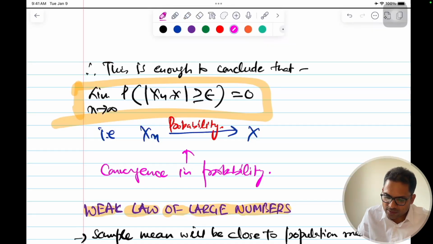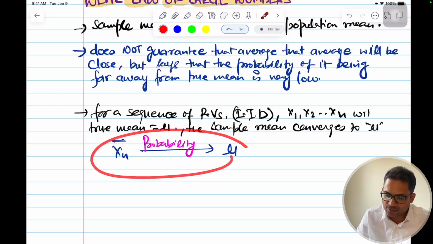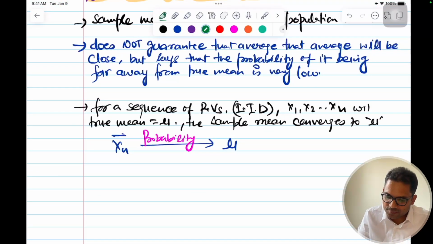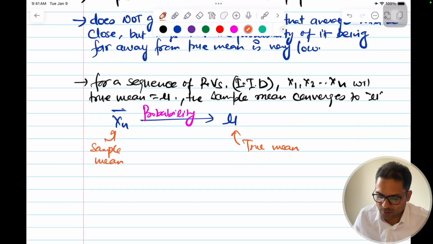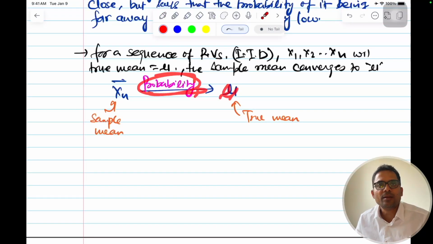This is a short form of this thing. So in short we write like this. Okay, same thing we're writing in short. So this is the short for this thing, that sample mean, and this is the true mean or population mean. Okay, so this will tend to mu in probability.